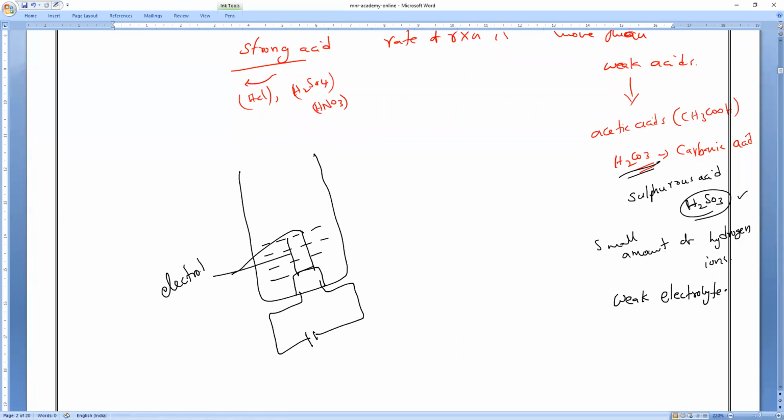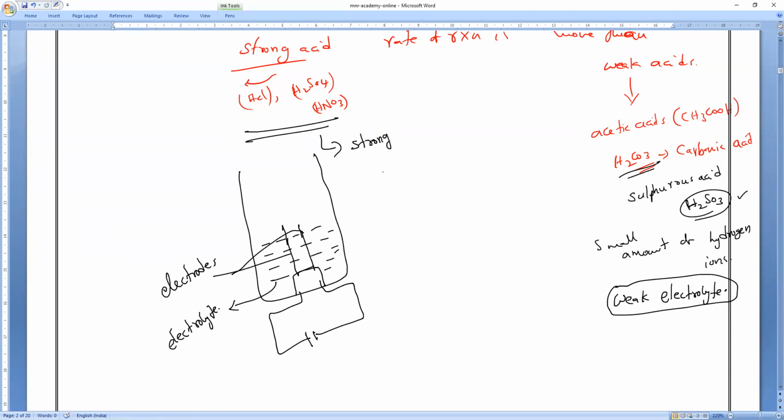Rods we used to call electrodes, and the solution we are taking, that we call the electrolyte. Weak acids are weak electrolytes, and strong acids are strong electrolytes. That is what you have to remember. Strong electrolytes.